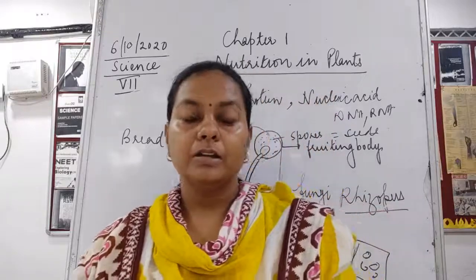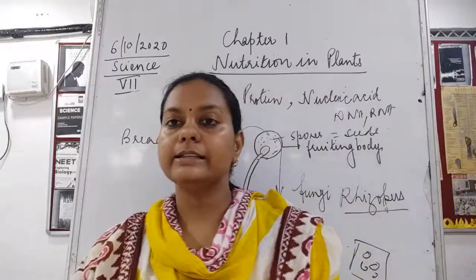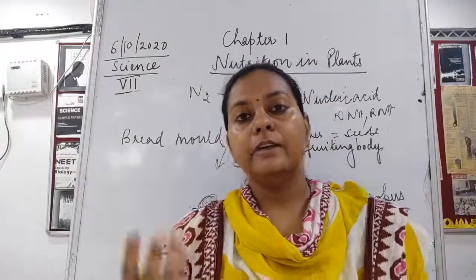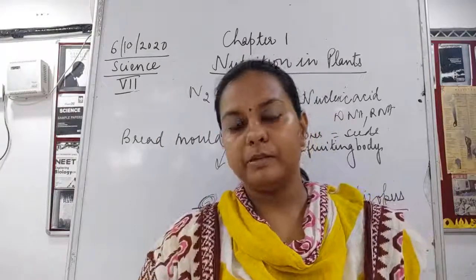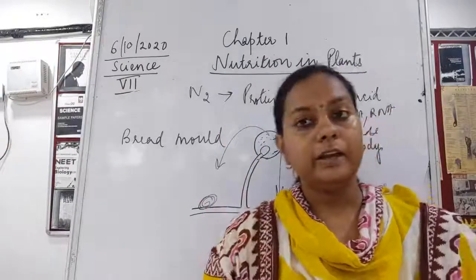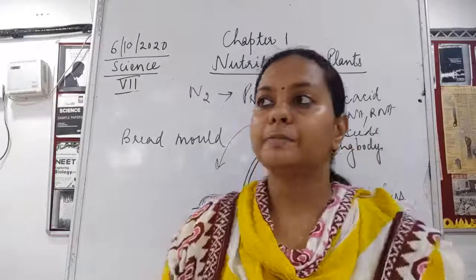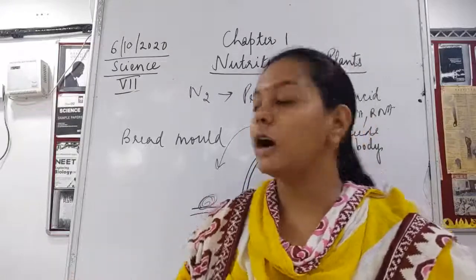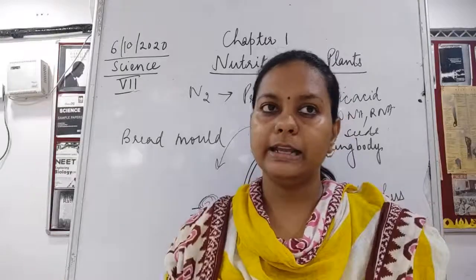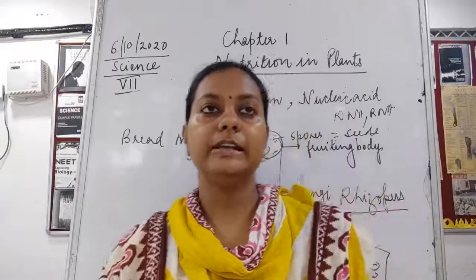So in the rainy season, proper weather conditions are available where the temperature is optimum. The temperature, the humidity, the rainfall, all these are working for the growth of this fungus. So it starts germinating and increasing its population.